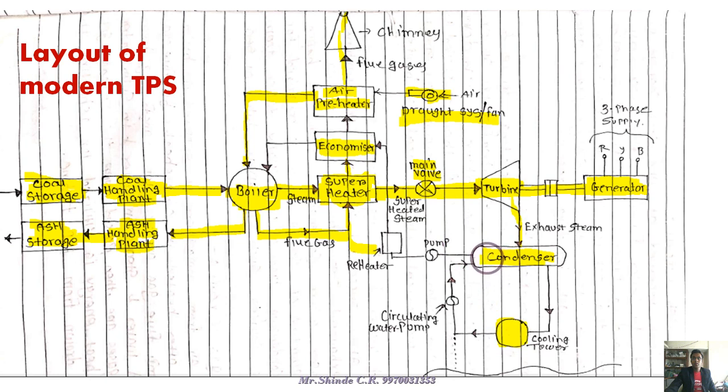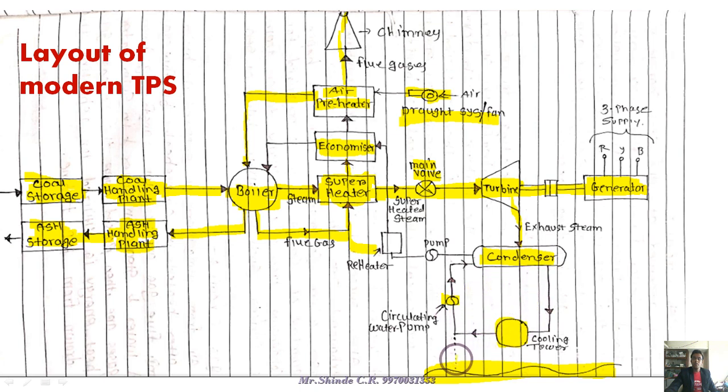But you have to just keep in mind the condensation process can be done with the help of the cooling towers. Cooling towers also take water from the various rivers or the lake which is nearby the thermal power plant. Okay, so there is a circulating pump available in order to pump the water from the rivers, and it can be circulated to the condenser. So the cold water comes in and the hot water goes out, that phenomenon we have to see in the basic diagram.